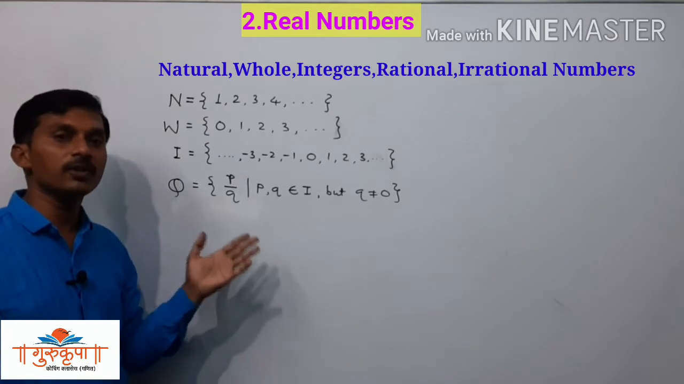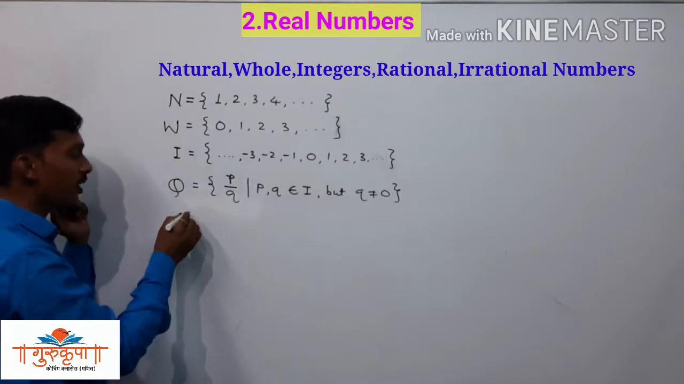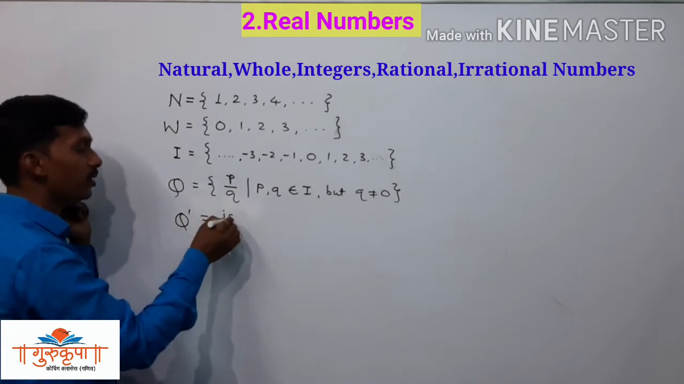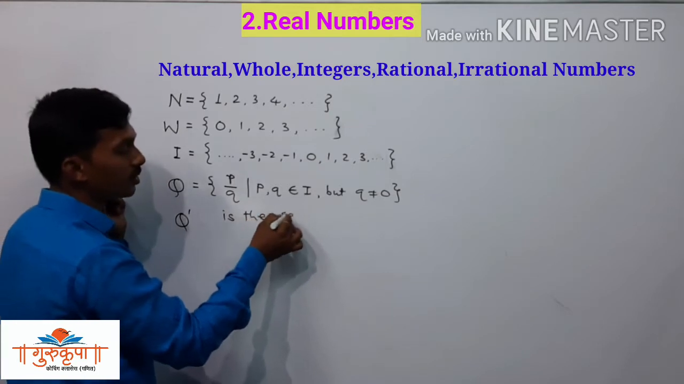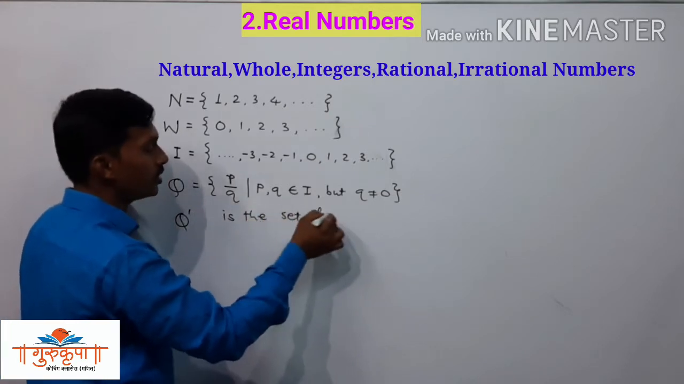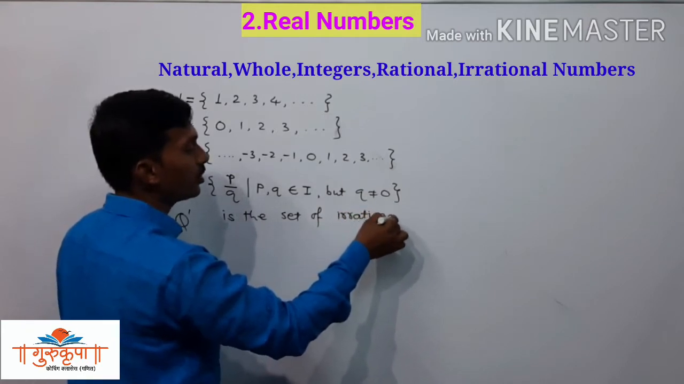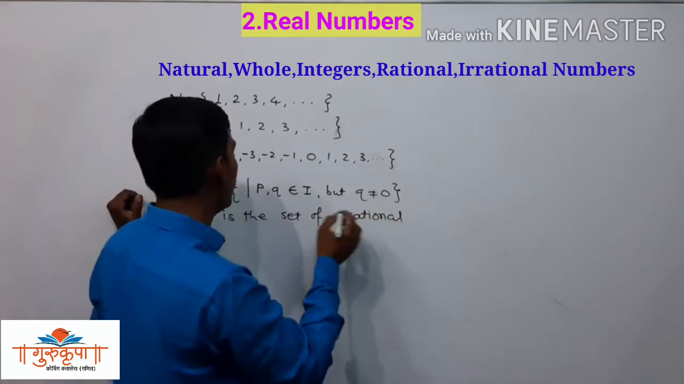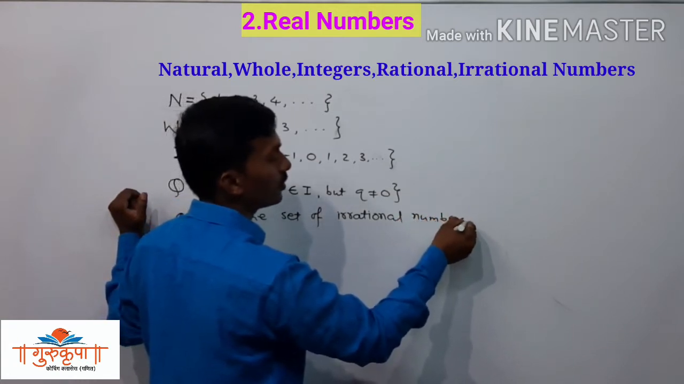What is the definition of irrational numbers? Q dash is the set of irrational numbers. The numbers which are irrational are represented by Q dash, the set of irrational numbers.